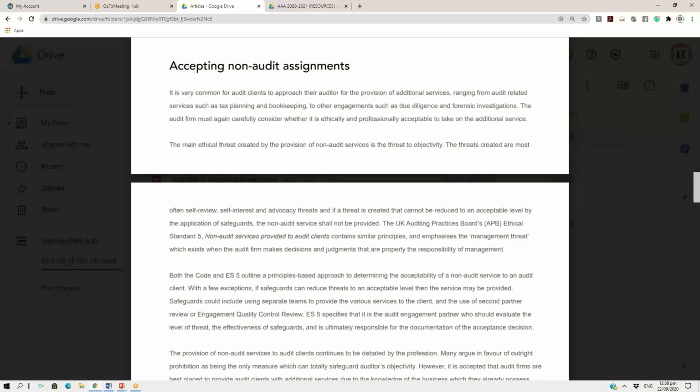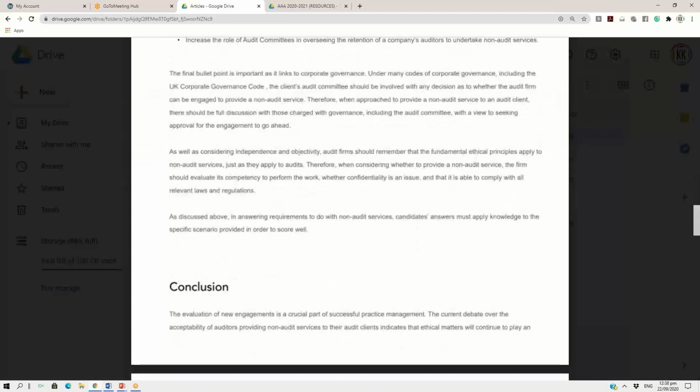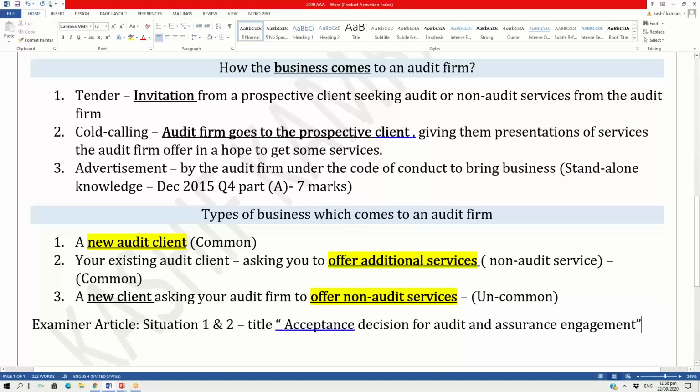Accepting non-audit assignments from an existing client has been covered by the examiner. Accepting non-audit assignment is at the bottom of page number 3. And then the article continues on page number 4, and at the bottom of page number 4 you find a conclusion. So it is just a 4-page article covering situation number 1 and situation number 2 in terms of the types of businesses which come to an audit firm.